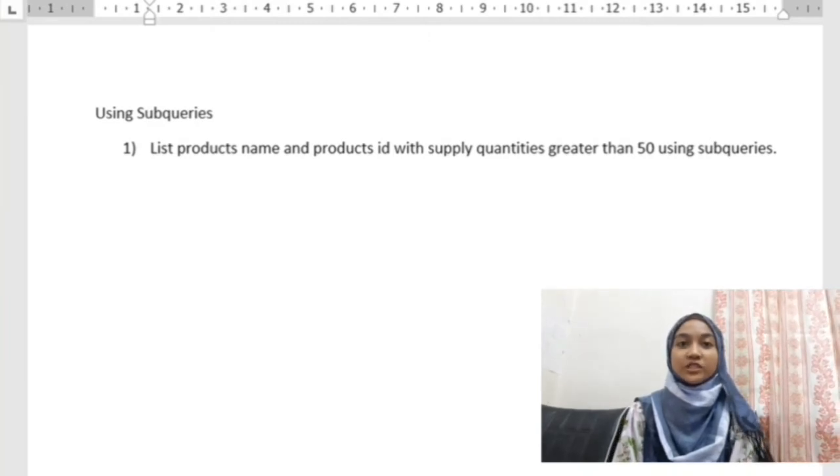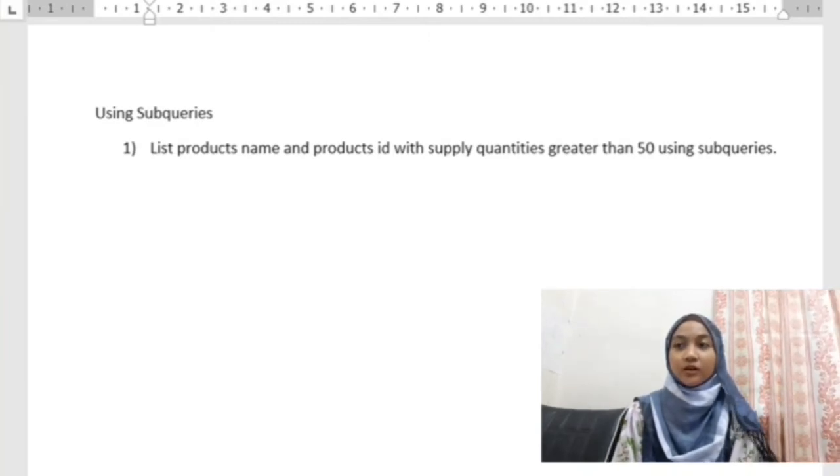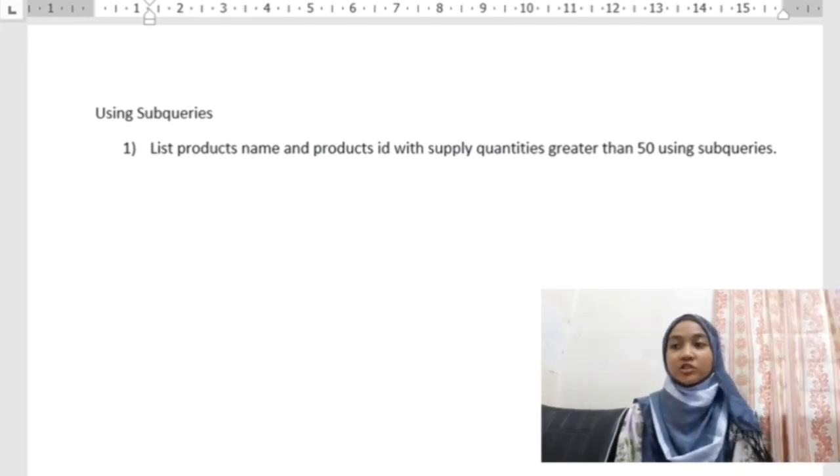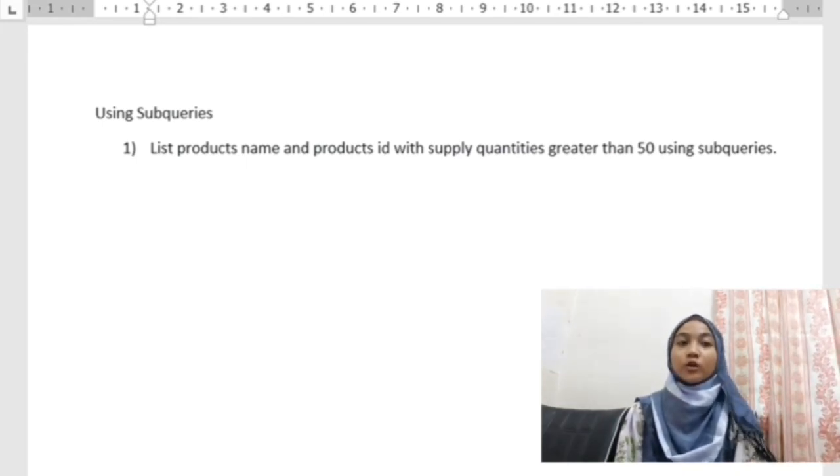Okay, next is using subquery. In this topic, we should know these two important pieces of information, which are subquery and outer query. The subquery must be on the right side of the search condition when used. The outer query is the final answer that we want as the output.